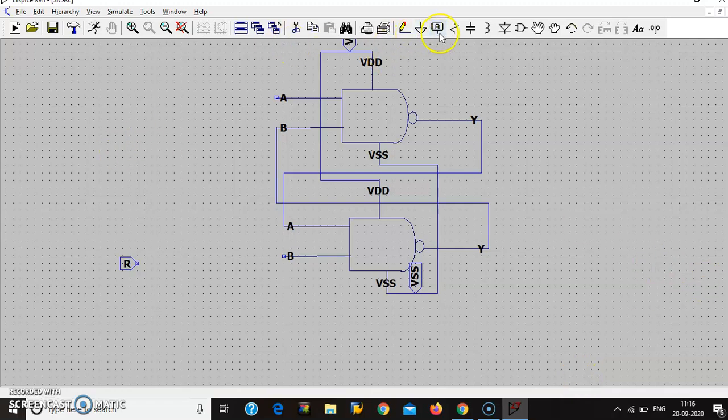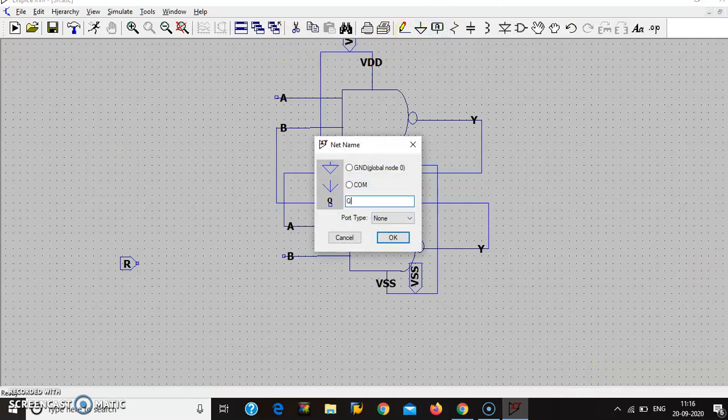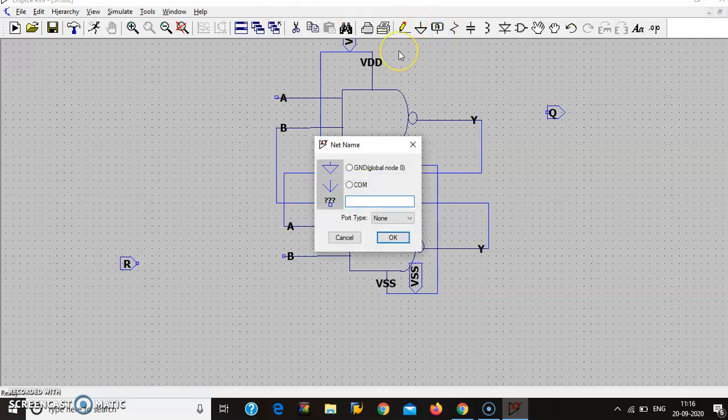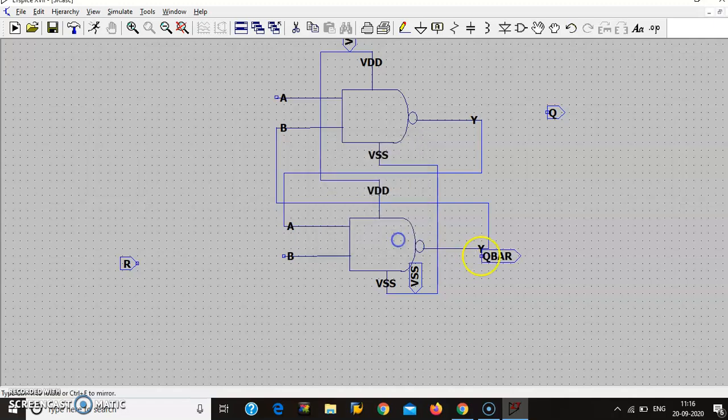Next, go to label net, Q, an output. Next, go to label net, Q bar, also an output. Both are outputs, Q and Q bar.